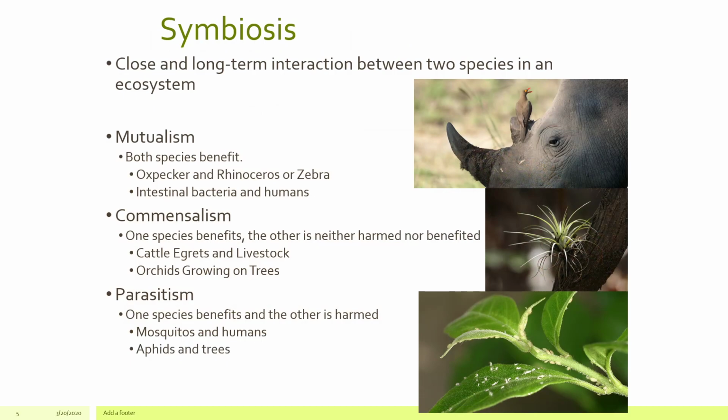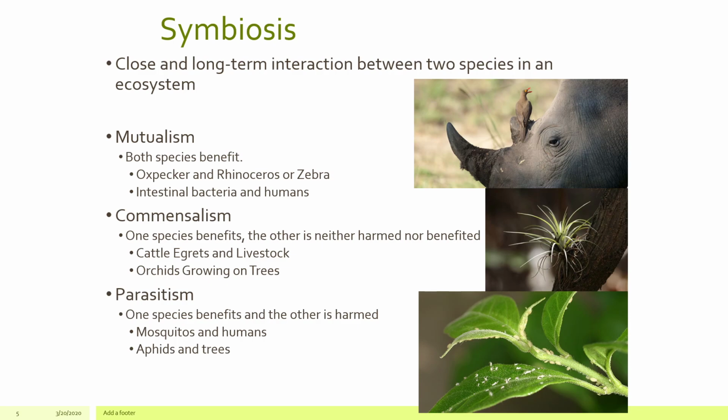Now, when we talk about relationships between species in an ecosystem, we typically look at what's called symbiotic relationships, or symbiosis. They are close and long-term interactions between two species. The first being mutualism. When you think of mutualism, you can think of both species benefiting.